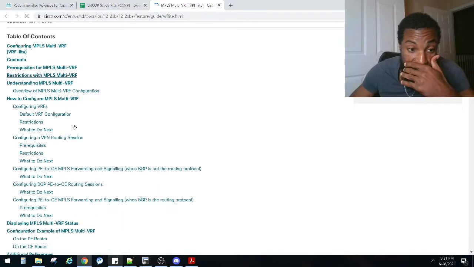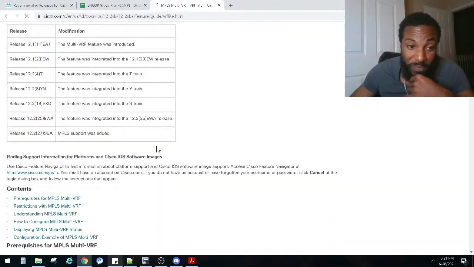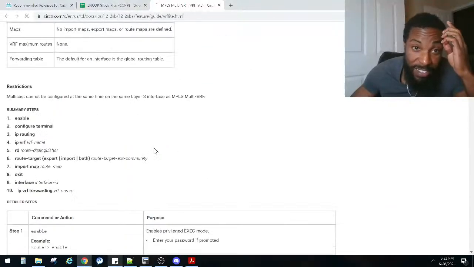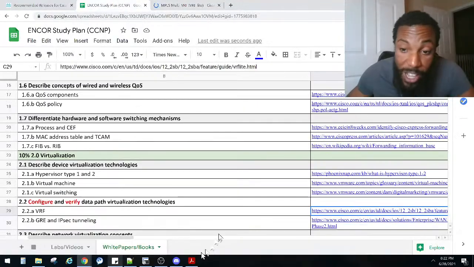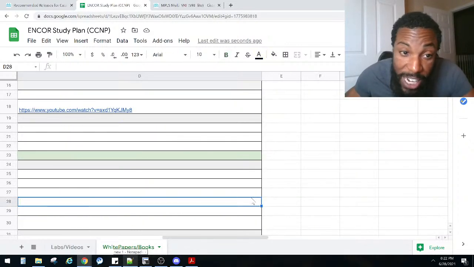Full configuration guide on it. How many pages is that? I don't know, but it's a lot of pages. So yes, we have a lot on our hands, but I've gathered plenty of material for y'all. We've got no excuse, man. We got labs and videos. We got white papers. All of this stuff is at our fingertips right here.